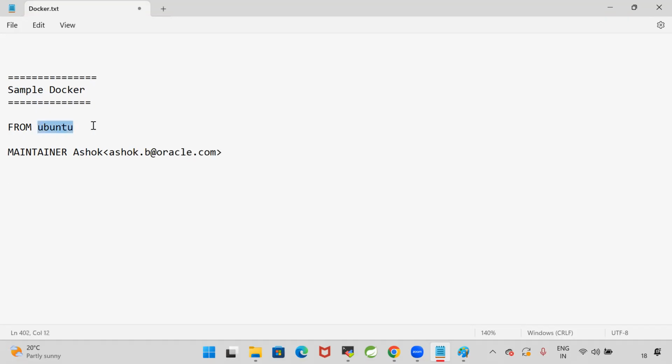FROM is used to specify the base. I'm specifying the base as Ubuntu. I want Ubuntu machine in the container. Container should have an operating system, right? In the container, I want Ubuntu. Then MAINTAINER, I'm specifying my name.